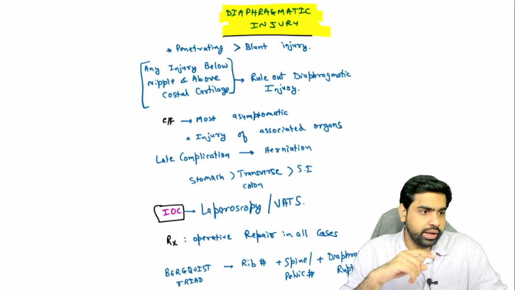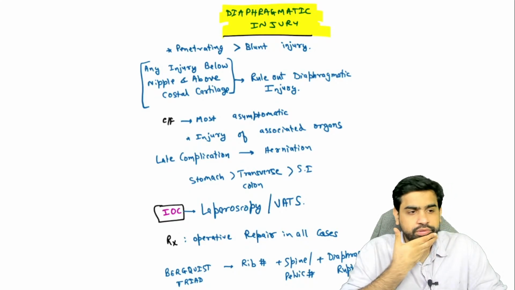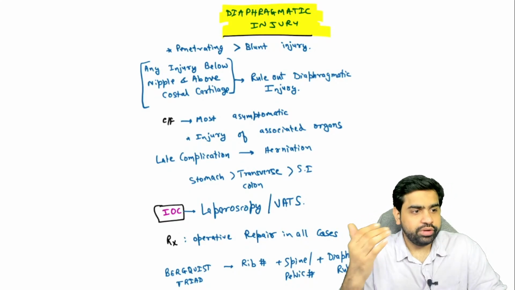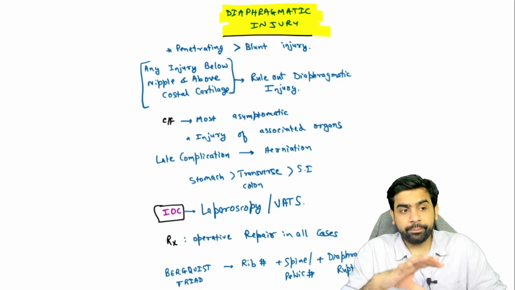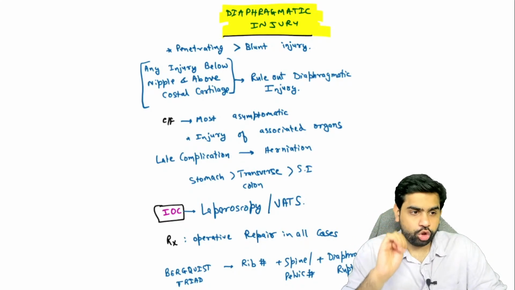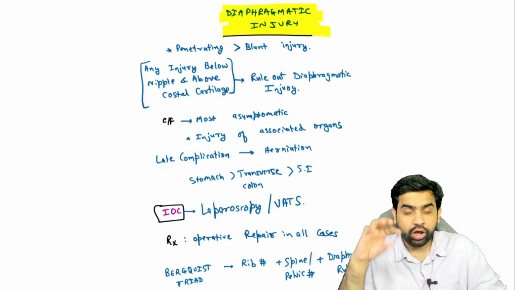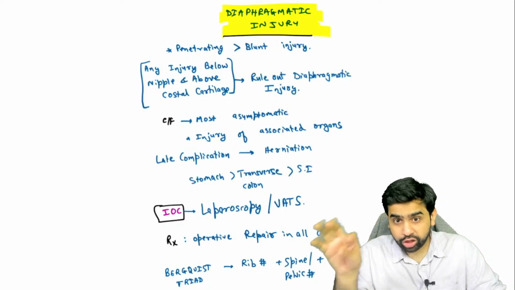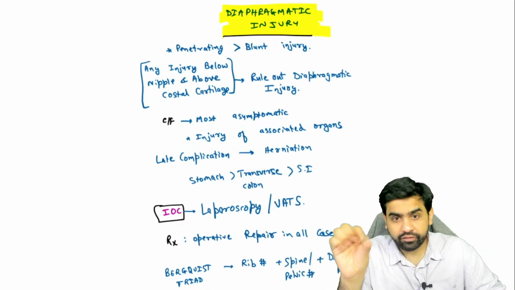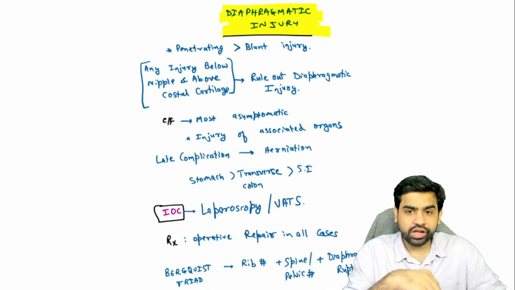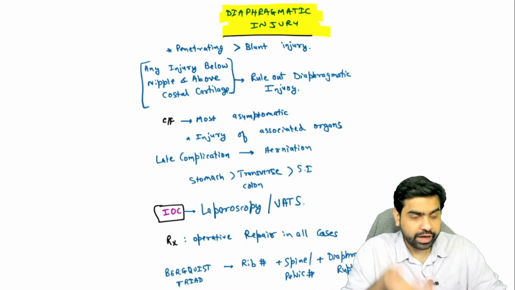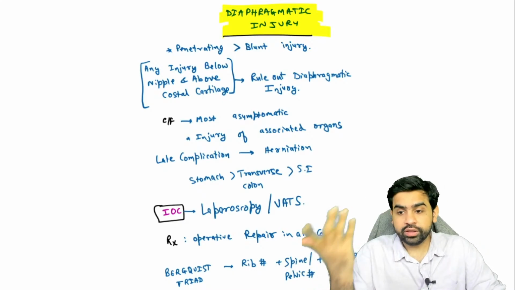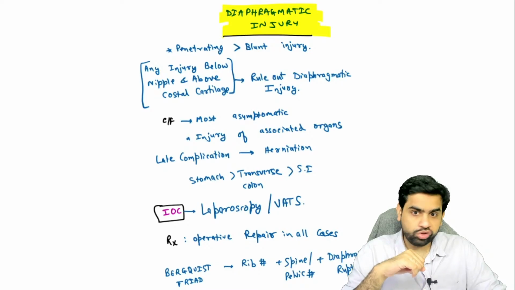Now X-ray will have... see, try to understand, Satya. I understand all those particular points, but it cannot be the investigation of choice because the sensitivity of the X-ray is much lesser. But when you perform a laparoscopy, you are actually able to see whether that particular defect is there or not. Every time those particular signs will not occur. Why directly invasive? Because you have to diagnose these patients, right? There's no other way of diagnosing it. I hope you have understood this particular point, guys.